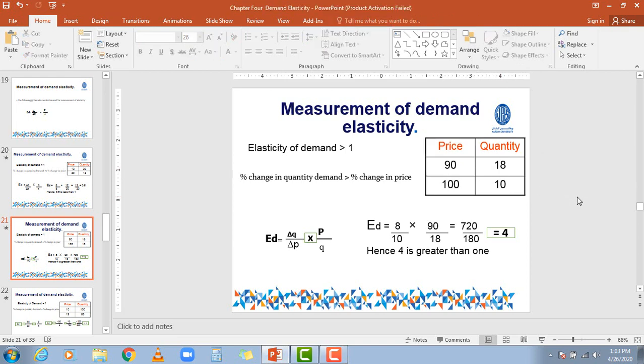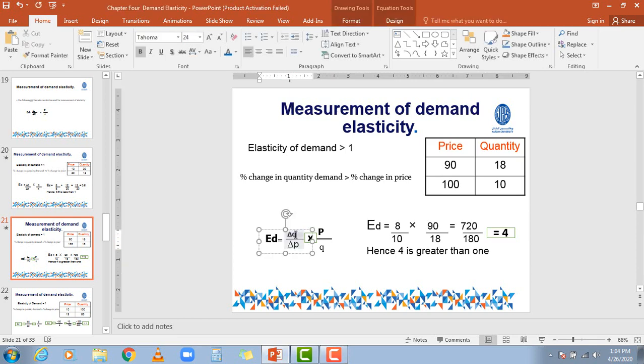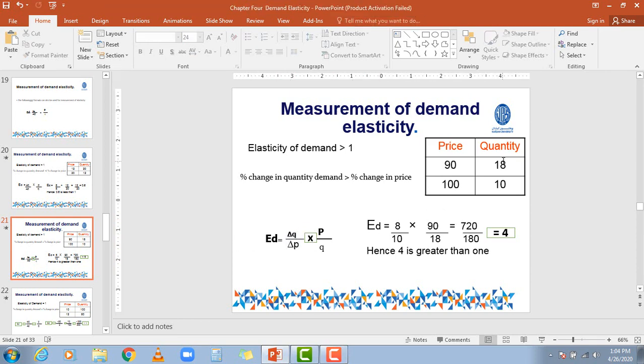Now if I want to find out what degree of elasticity this is, is it high, is it less, is it unitary, or is it 0? We will understand. Now we will find out the change in the quantity demanded. The change in quantity demanded is 8.